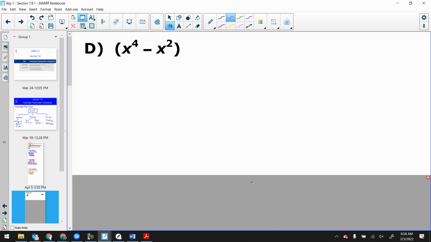All right, then. Take a look at this one. Is there any GCF here? Yes. What is it? X squared. See, there's not even any numbers in this one. No constants. So x squared gets pulled out, and we're left with an x squared and a minus 1.